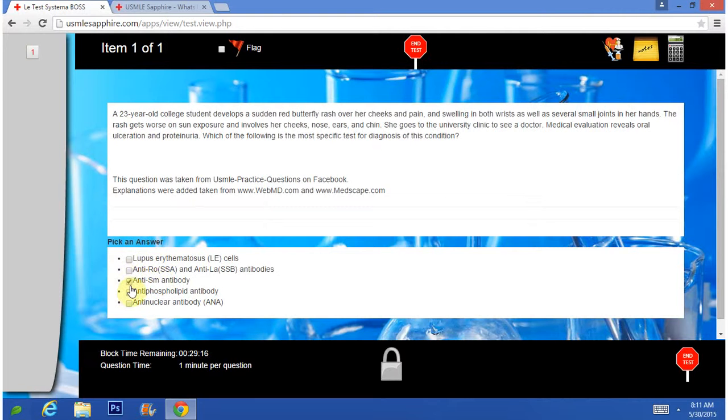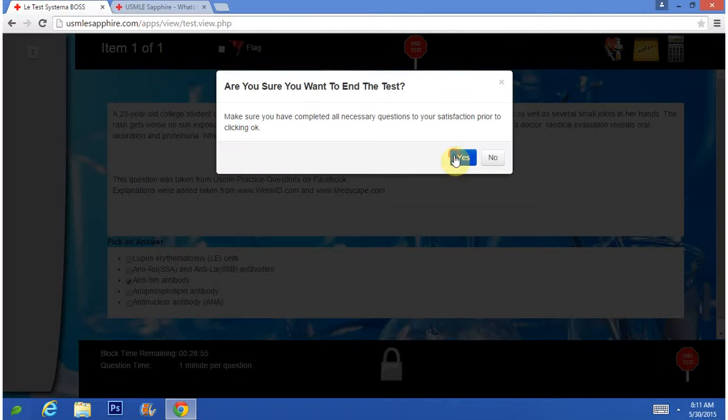Over here, one difference I did make compared to the actual USMLE is that it doesn't have radio buttons here. So you have checkboxes. This would actually be a little bit harder because you don't know if there's one answer or many answers for a question. So I selected anti-SM antibodies, and then I ended the test.